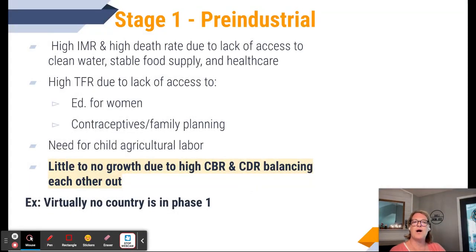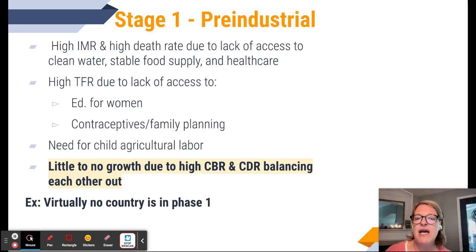So, stage one. There are 4 stages, and that's what the chart on the very first slide of this presentation with the title showed you. And I'll show you that chart again in a few minutes. So, first of all, stage 1 is pre industrialization. There's a high IMR and a high death rate due to access to clean water, stable food supply, and healthcare.